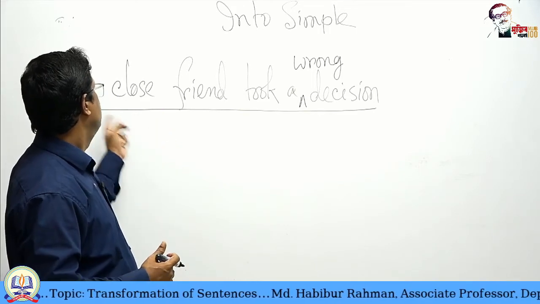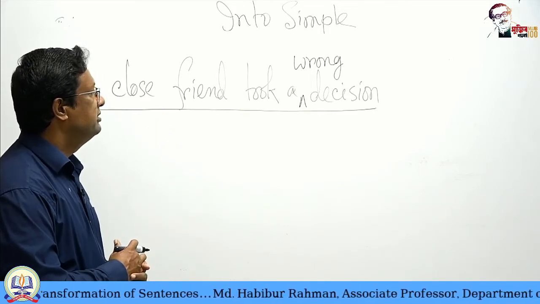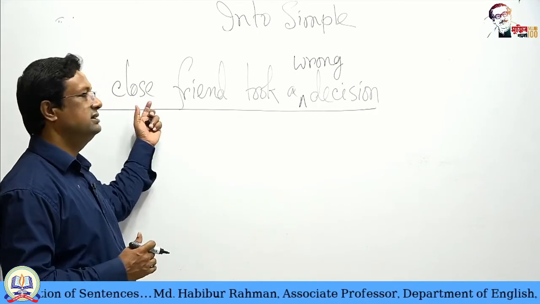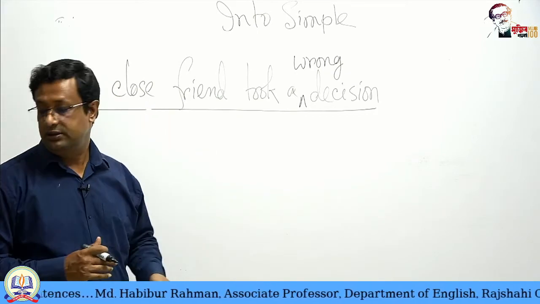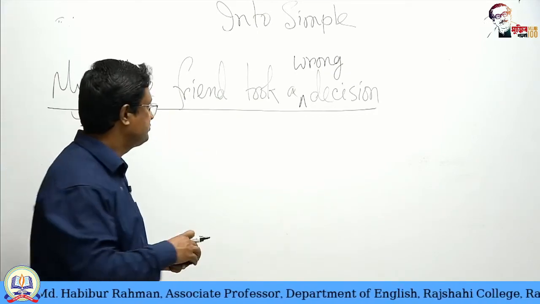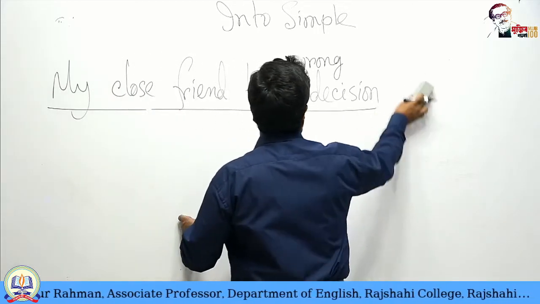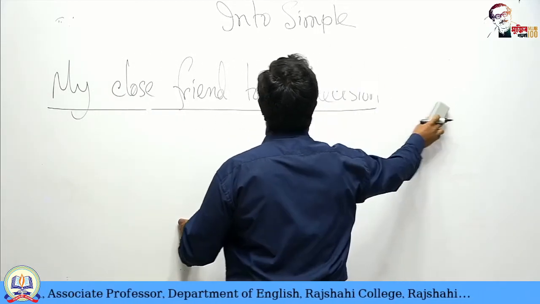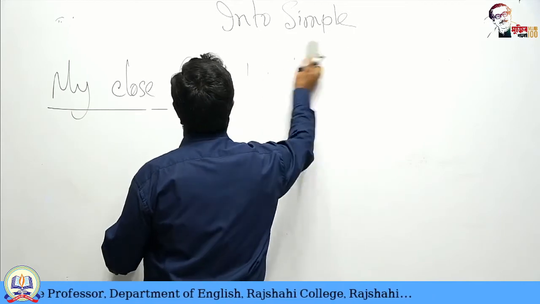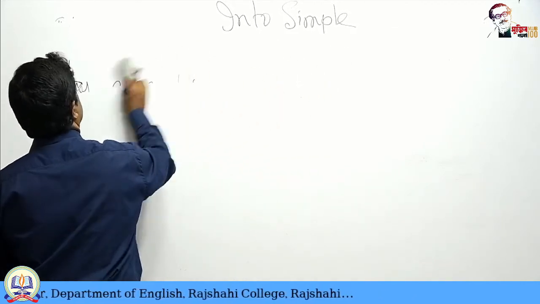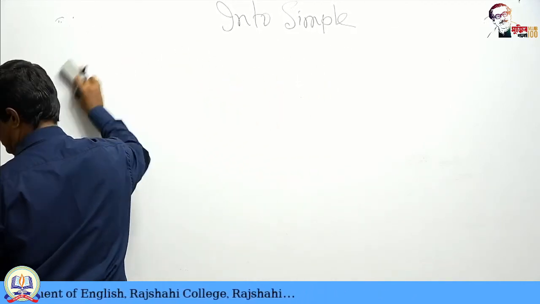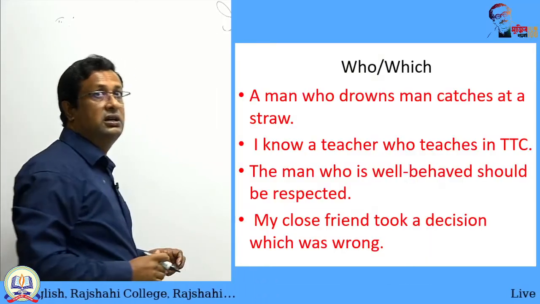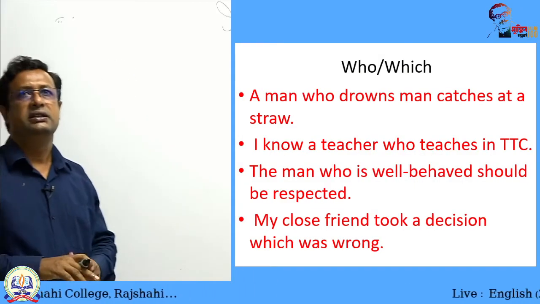So, my close friend took a wrong decision. This is a simple sentence. So, next sentence, we see that, who is that, that is also used. Next sentence.